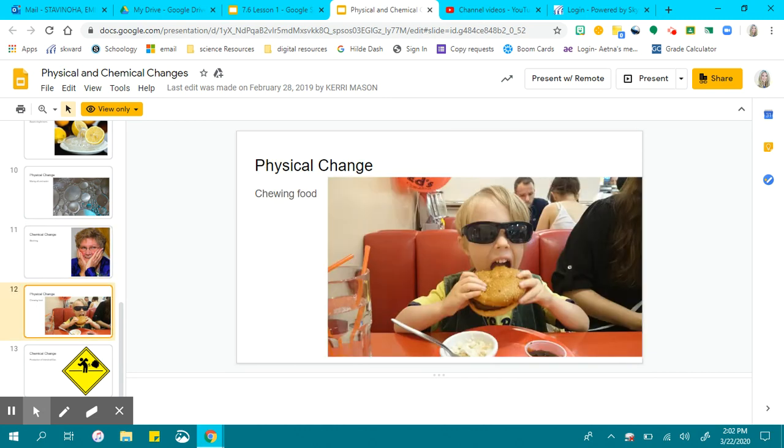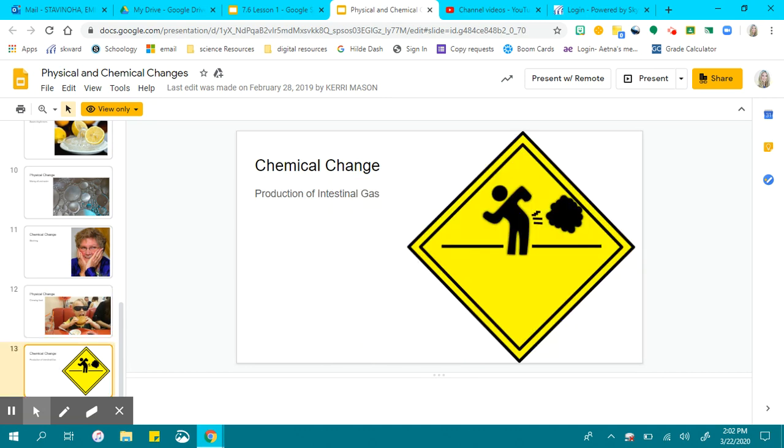Chewing your food. Think about your chemical and physical digestion. If we're only talking about chewing the food, that is a physical change. The production of intestinal gas. I'm pretty sure none of you have put something in your mouth that tastes like your intestinal gas or smells like your intestinal gas. So something new was created there to smell like that. If it's a new smell, that tells us that it is a chemical change.